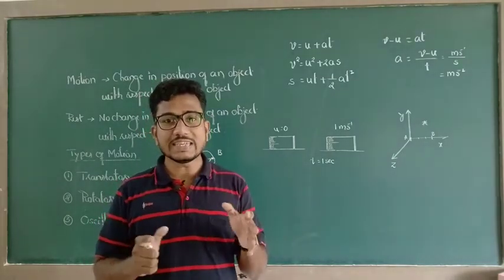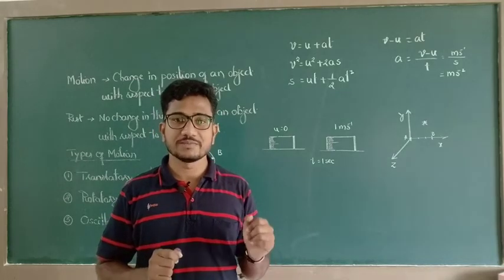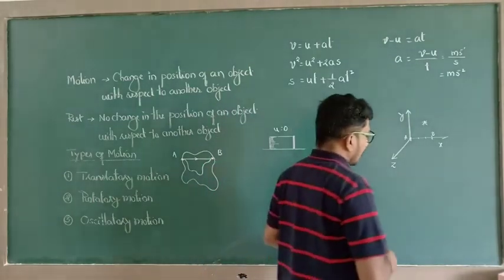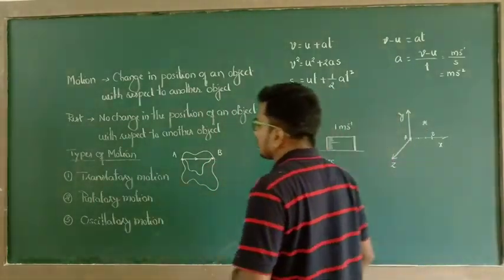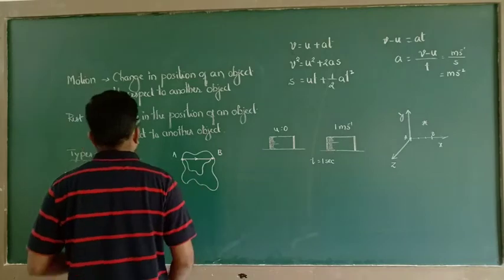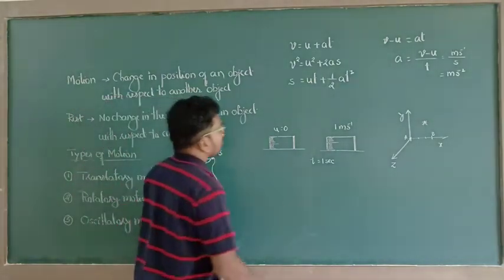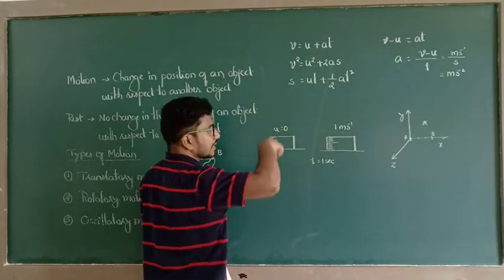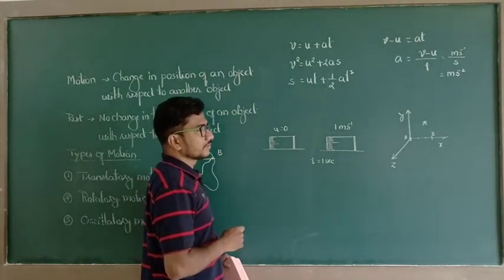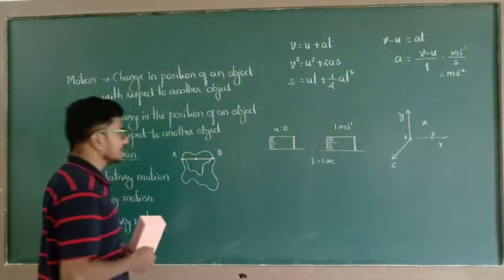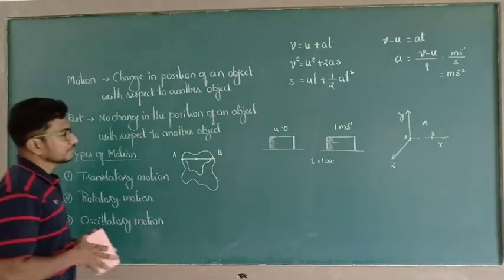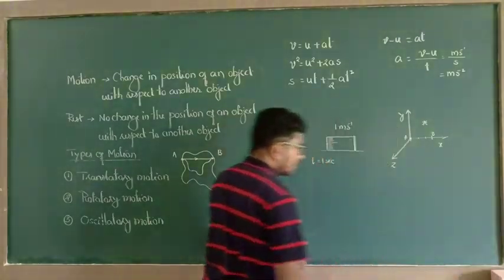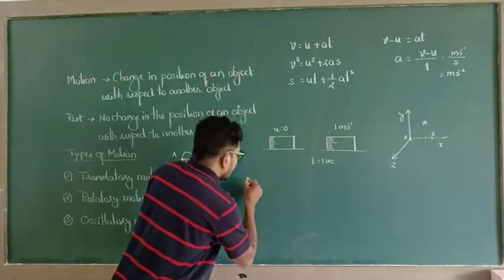So what are the contents in the chapters? And next, we are going to discuss force, because I already told you that to change the position of this object there is a need of an external agency. Now what is the meaning of this external agency? That is the point here. So that external agency is nothing but force.